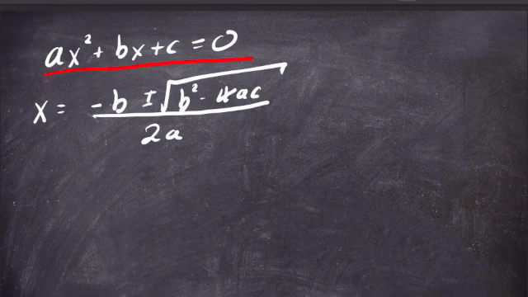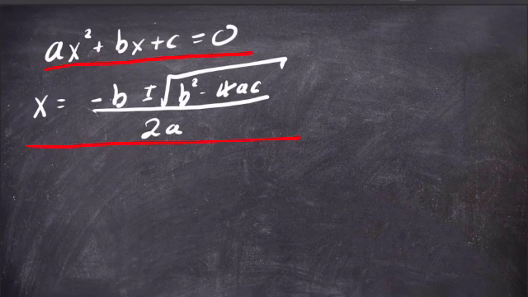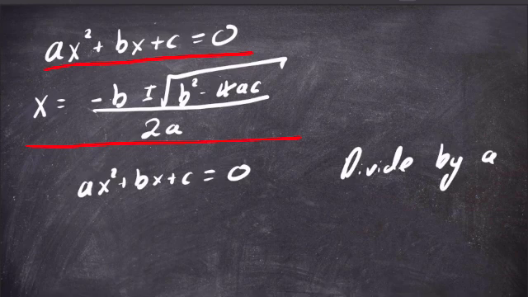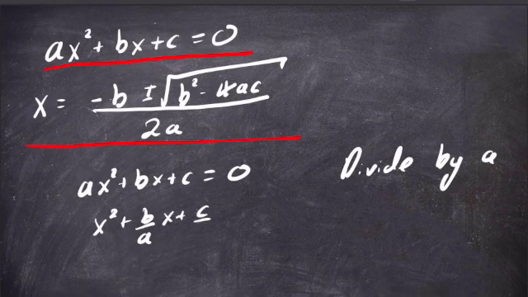And we're going to show that the values of x are given by this equation: x is equal to minus b plus or minus the square root of b squared minus 4ac divided by 2a. Okay, so our starting point is obviously going to be ax squared plus bx plus c is equal to 0. Next we're going to divide by a. This just gives us x squared plus b over a x plus c over a is equal to 0.